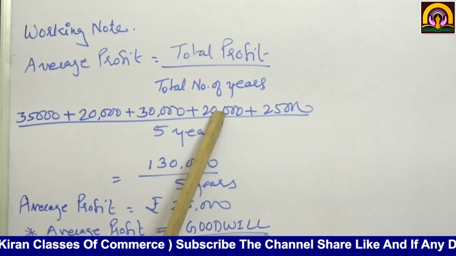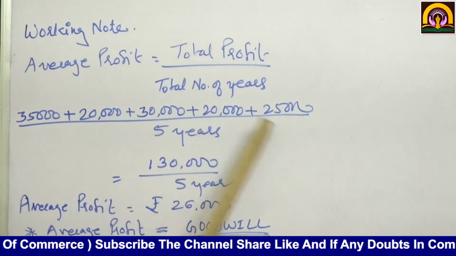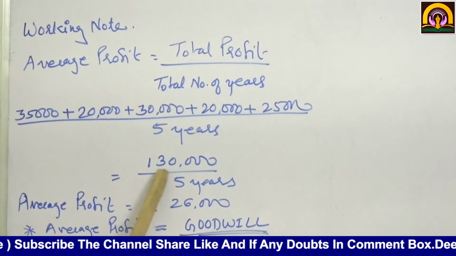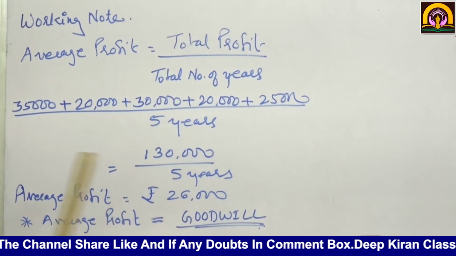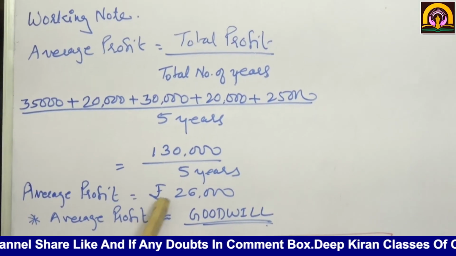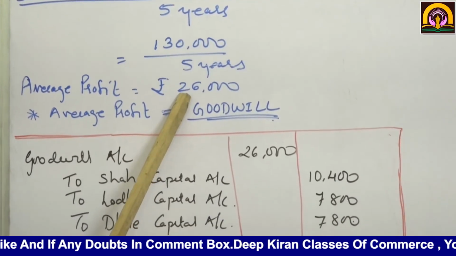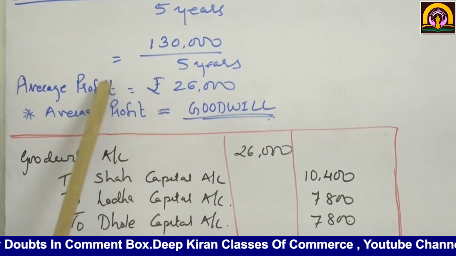So this upon how many years? 1, 2, 3, 4, 5. So 5 years. Total comes to 1,30,000 divided by 5 years. So average profit, how much the firm is earning? 26,000.